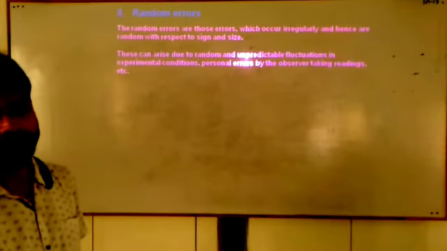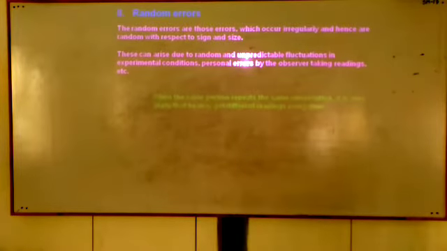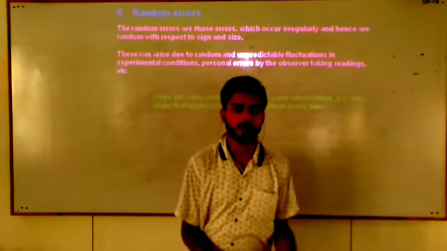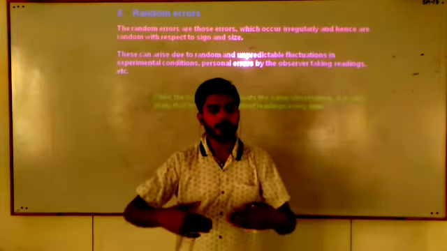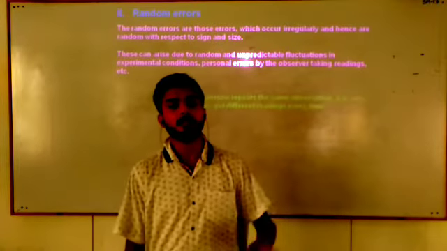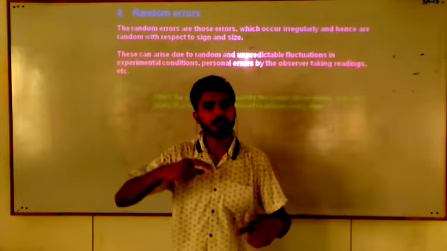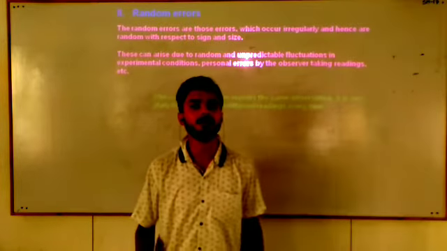Example: when some person repeats the same observation, it is very likely that they get different readings every time. Whenever we come to the physics lab or any type of chemistry lab, we observe that whenever we repeat our observation or the experiment again and again, in each repetition there will be some difference in our observation.